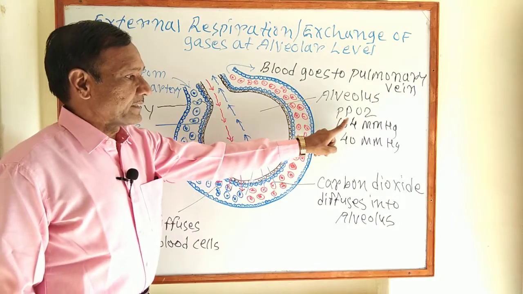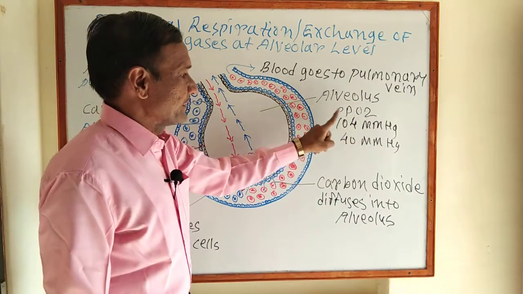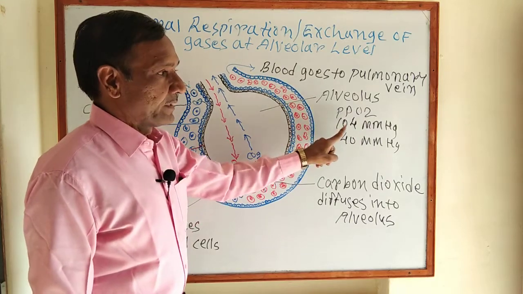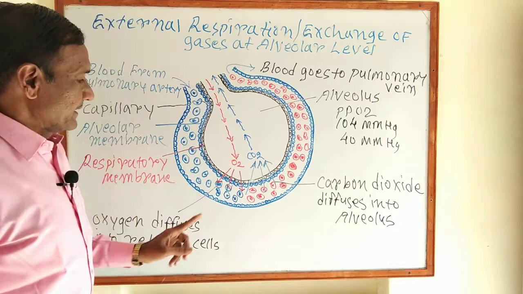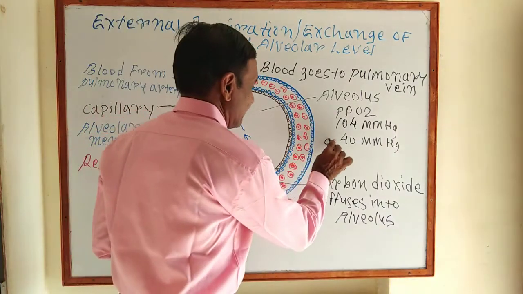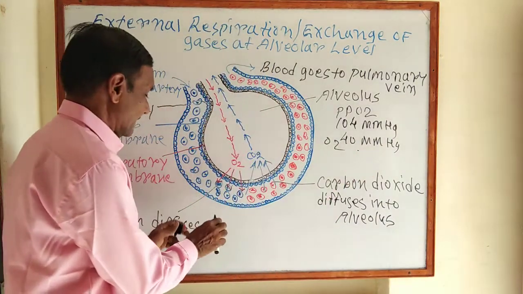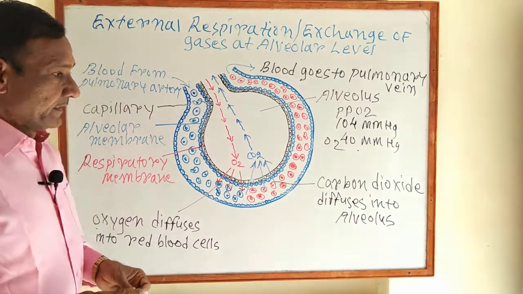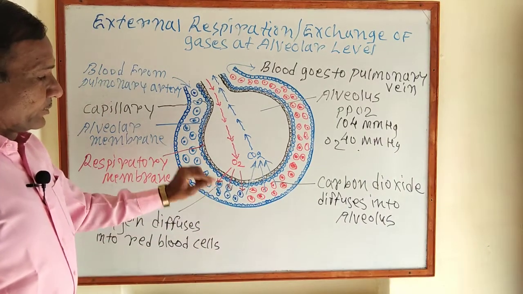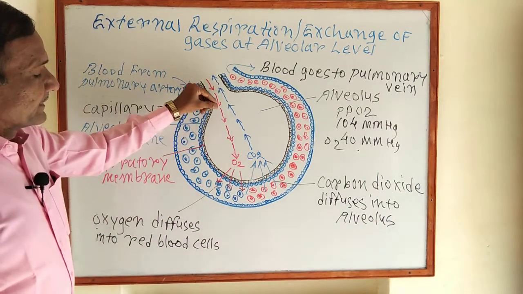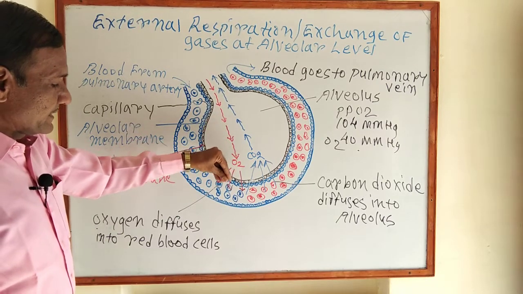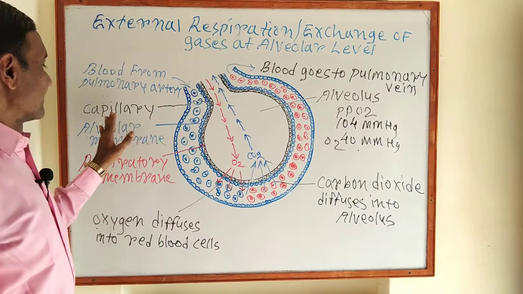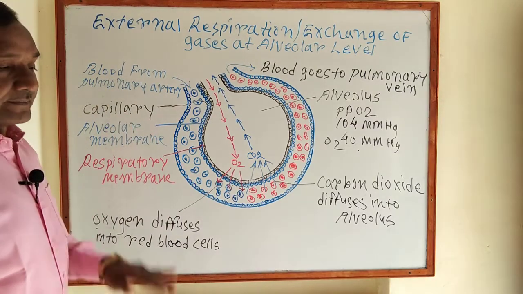What is the partial pressure of oxygen in alveolar air? 104 mm Hg. What is the partial pressure of oxygen in the blood capillaries? Only 40 mm Hg. And due to this, the oxygen diffuses into the blood capillaries.